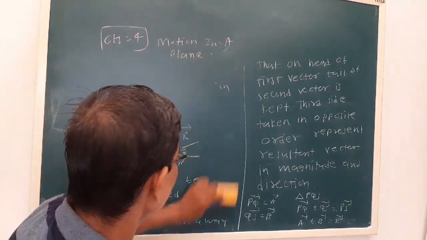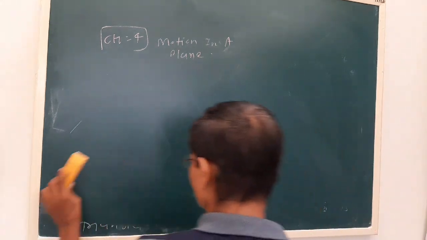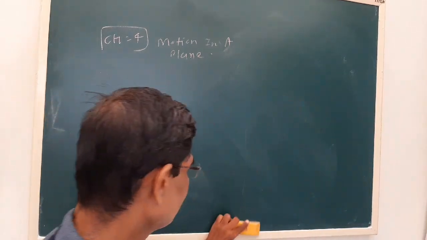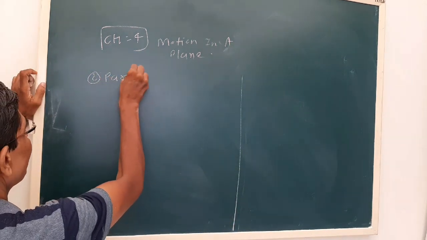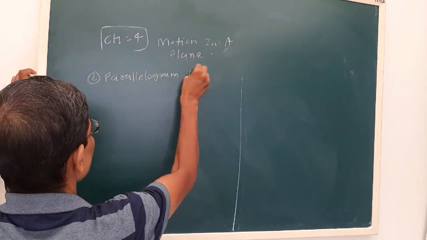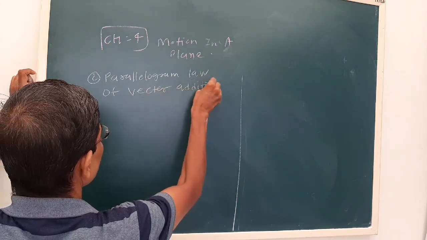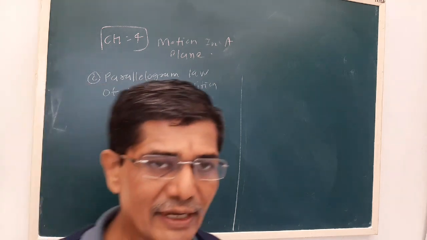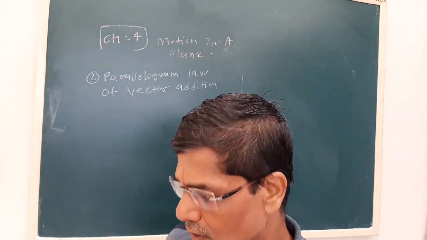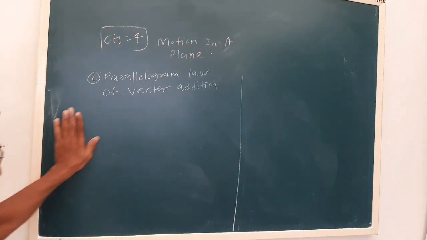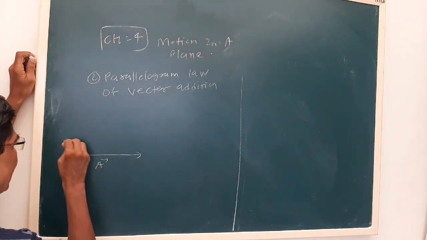Now, next we have to see the parallelogram law. This is also one of the graphical methods. The second is the parallelogram law of vector addition. Now, we are familiar with the quadrilateral parallelogram. In a parallelogram there are two pairs of parallel and equal sides. Now, let us say we have to add two vectors A and B.